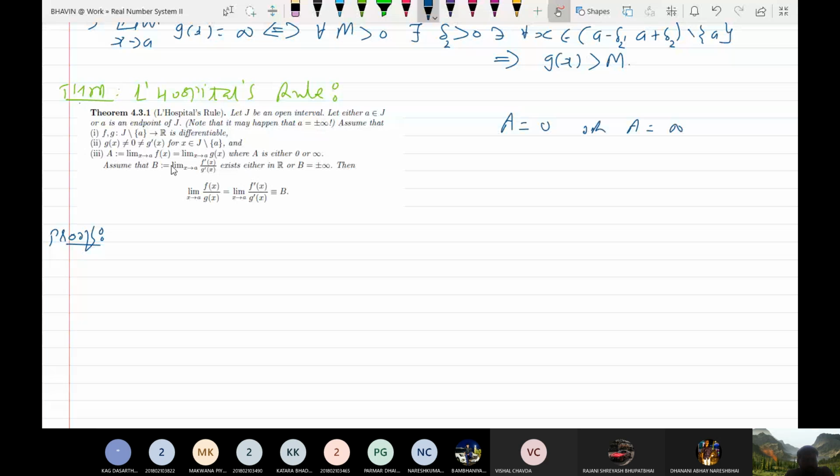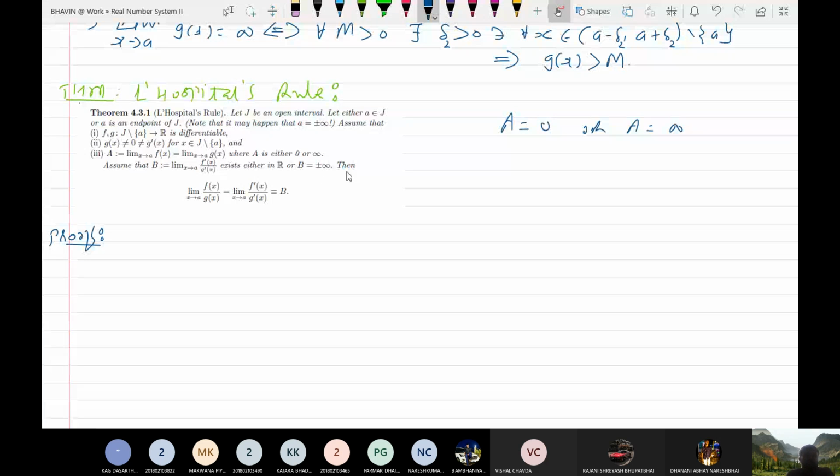Okay, so these are the possible values of A. Assume that B equals limit x tends to A f dash x upon g dash x exists. That is, we have assumed that as x tends to A, the limit of f dash upon g dash exists, and that limit is equal to capital B. Here also the possibility is there that B equals infinity or minus infinity.